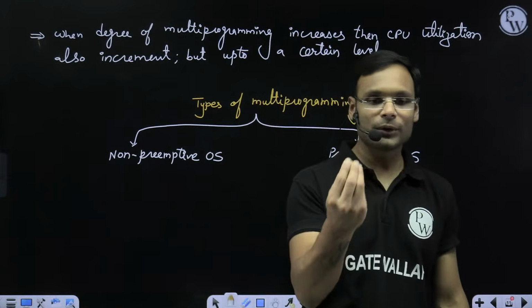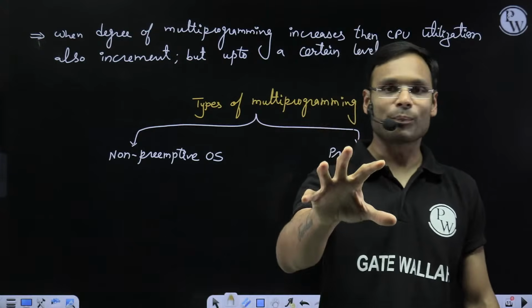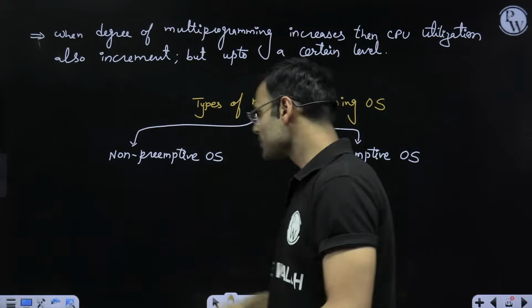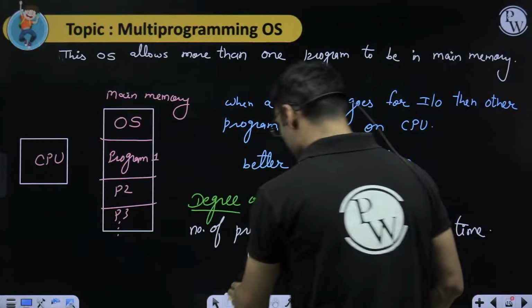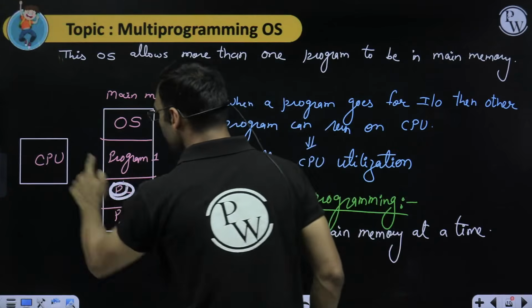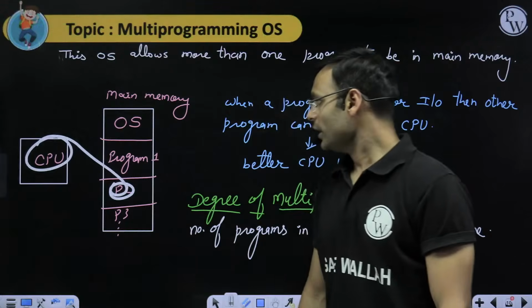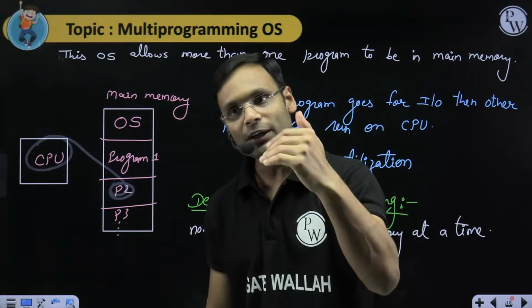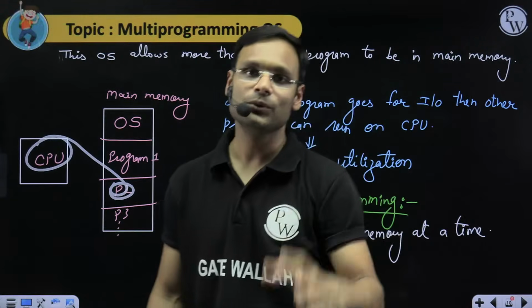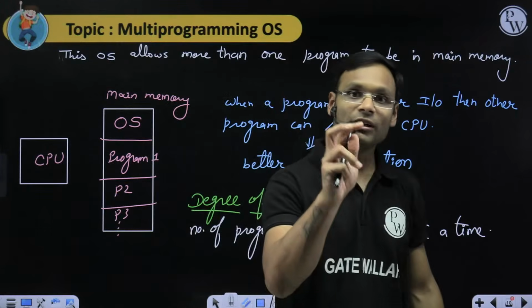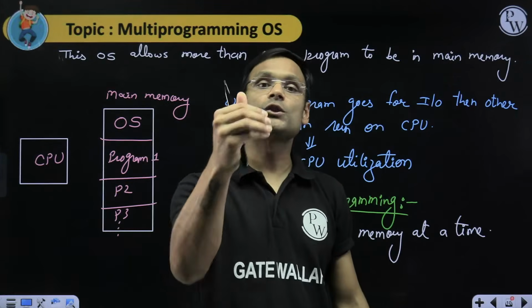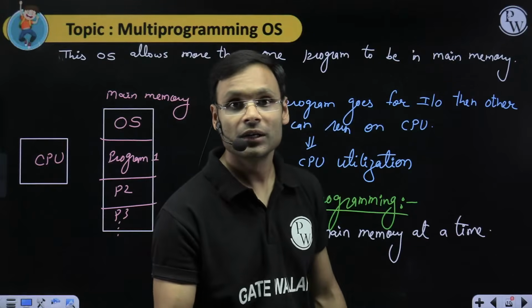Non-preemptive multiprogramming OS says that if the operating system says, let's say, P2 will go and run on the CPU, then the P2 program will leave the CPU by its own choice, by its own wish.